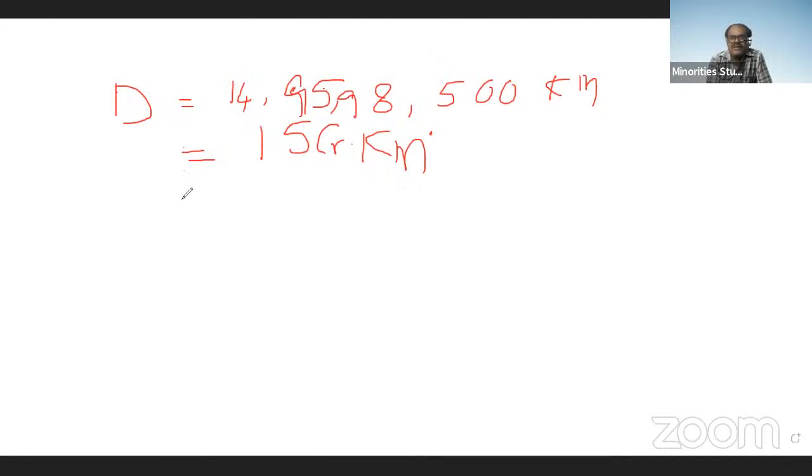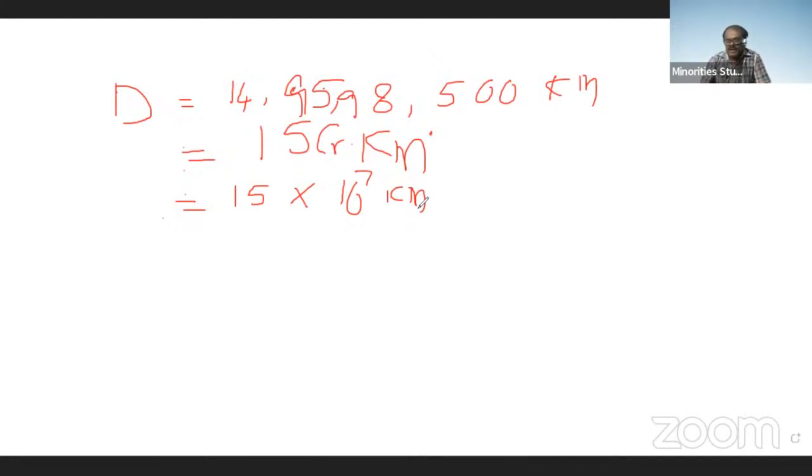This is also written as 15 crore kilometers, which means 15 into 10 to the power of 7 kilometers. 10 to the power of 7 is nothing but 1 crore.